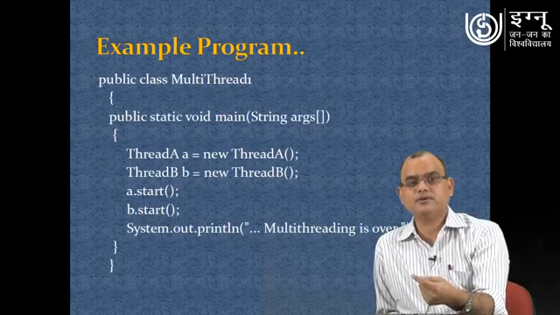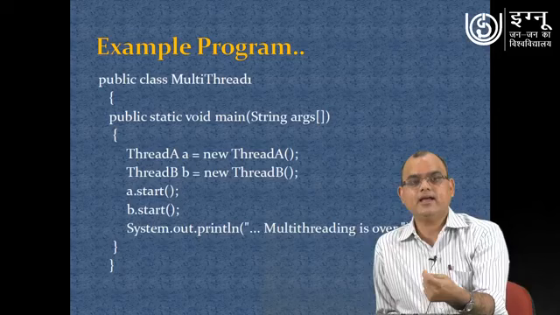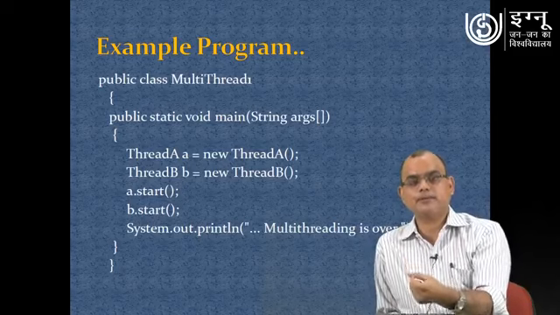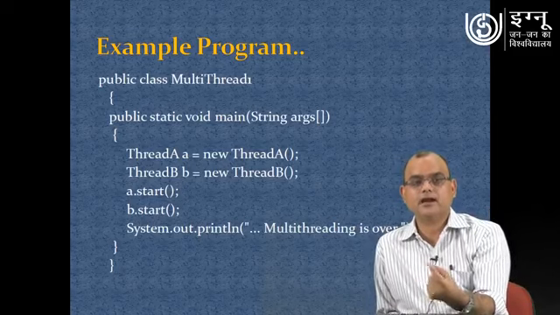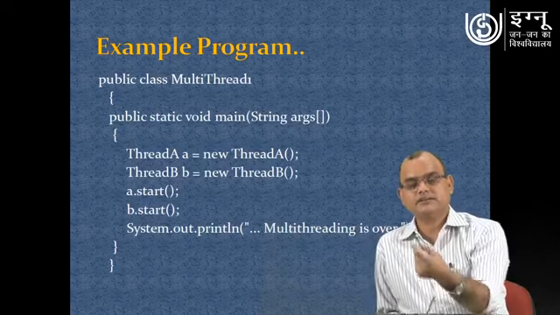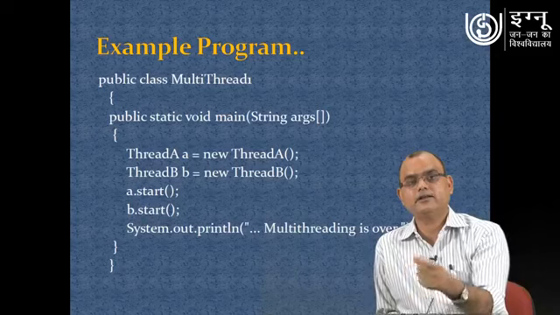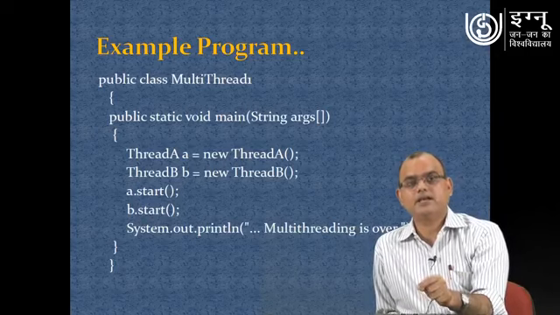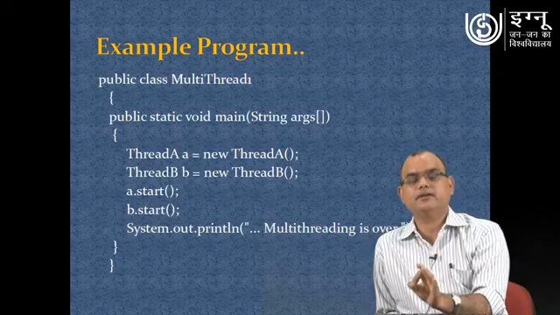Suppose the CPU is allocated to Thread A, then whatever is written inside the run method of Thread A will be executed. Similarly if the CPU is allocated to Thread B, whatever is written in the run method of the Thread B class will be executed.